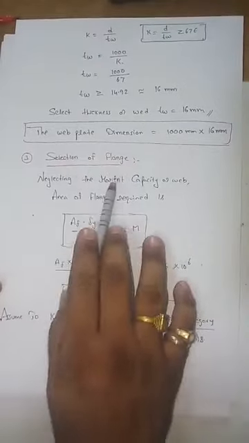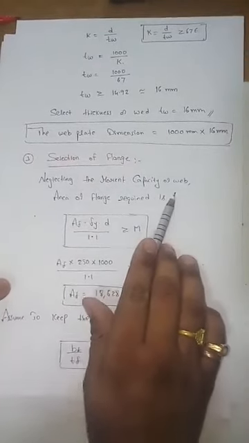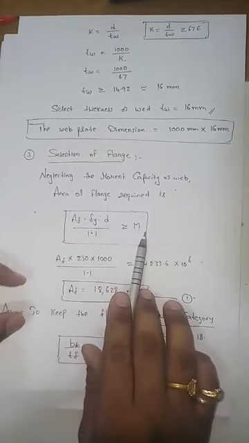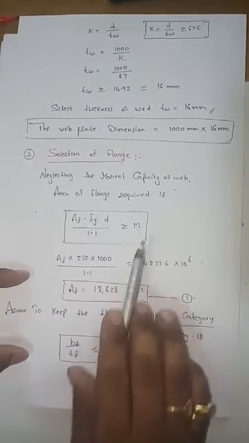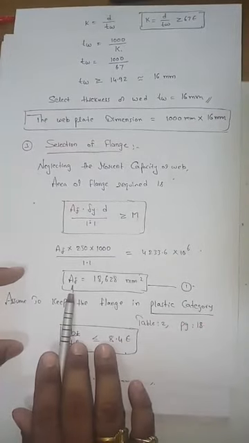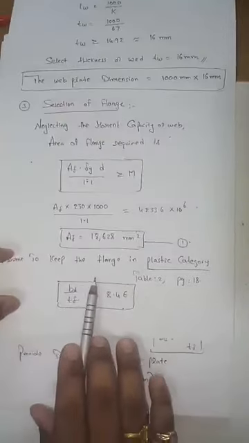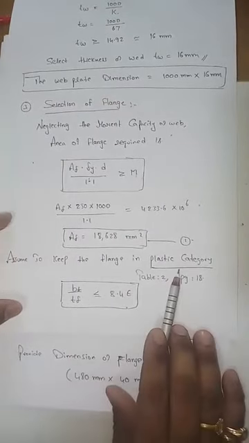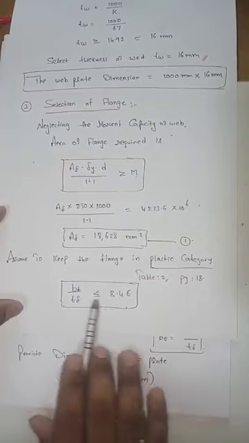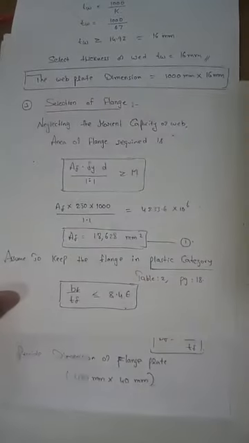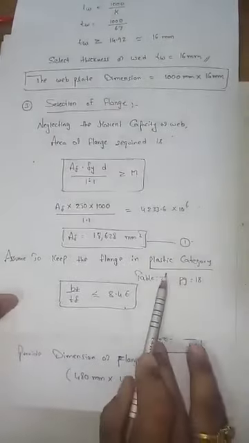So in the third step, we are going to select the flange. Neglecting the moment capacity of the web, we equate the required moment to the applied bending moment. From that you get the minimum area of the flange. So this is the area of the flange required. By assuming your flange falls under the plastic category, this is the condition in table number 2, page number 18, where BF by TF is less than or equal to 8.4 epsilon in plastic category for plate girder, that is, welded section.